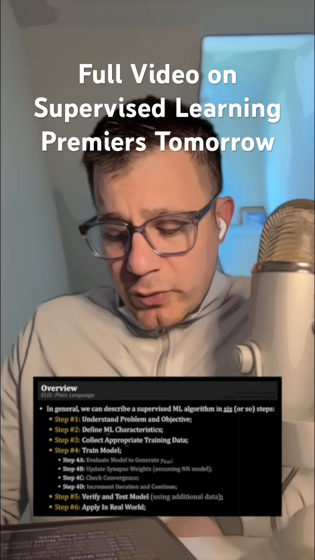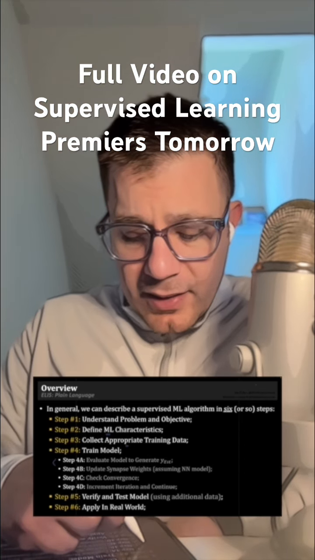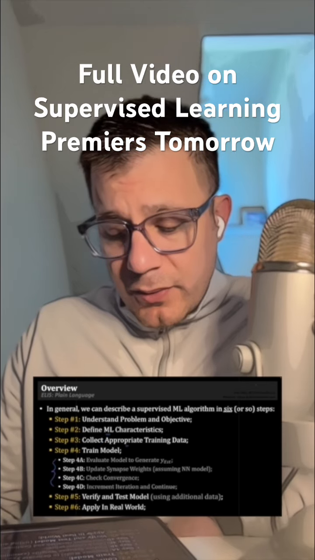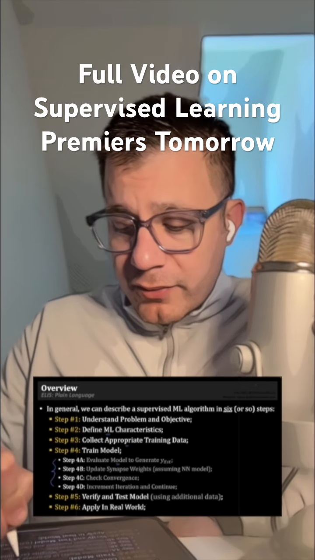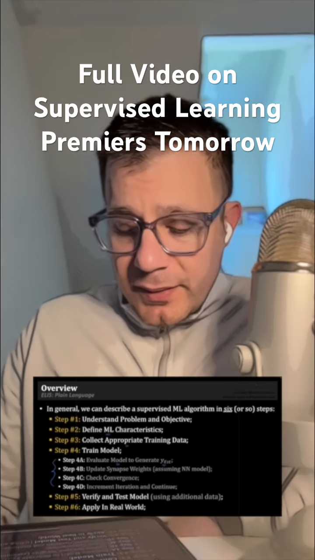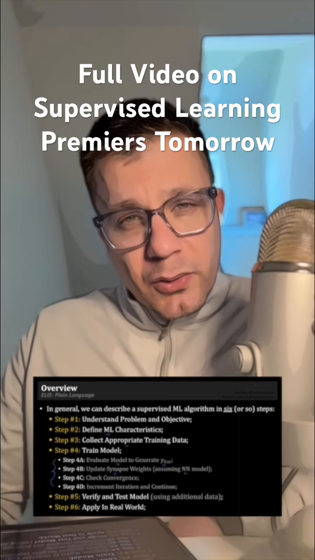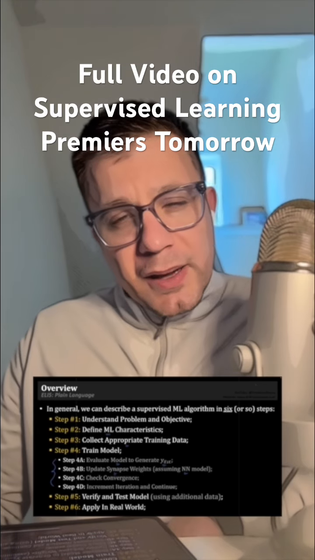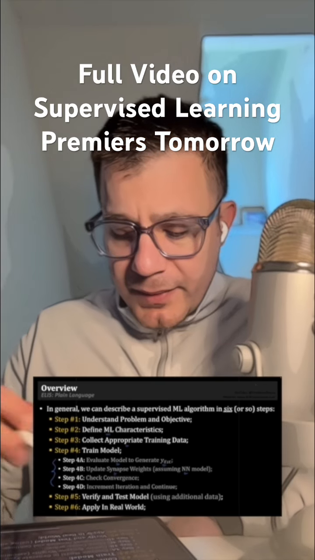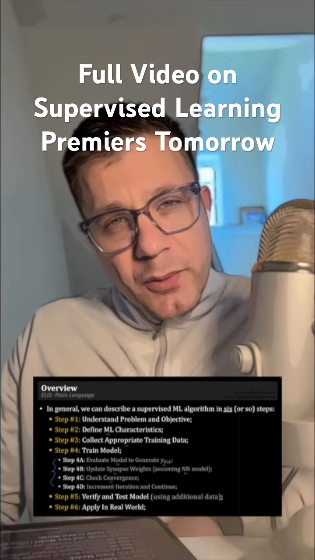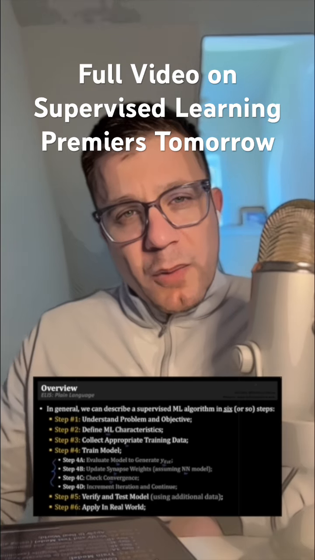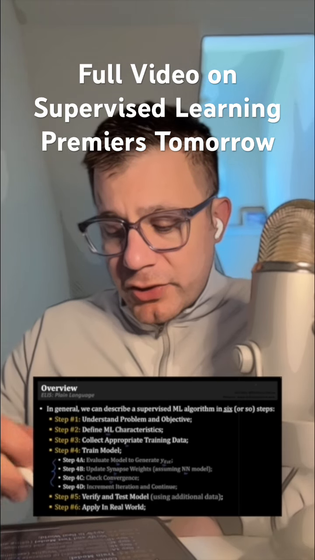Step number 4 is to train the model, and we can actually break that down into 4 sub-steps. The first of those is to evaluate the model to generate an estimated output. The second is to update synapse weights, and this would assume that we're dealing with a neural network model. If it weren't neural network based, then we would just simply call those parameters. Step C, or step 4C, is to check for convergence. We're going to talk about what that means later. And if we achieve convergence, then we're done.